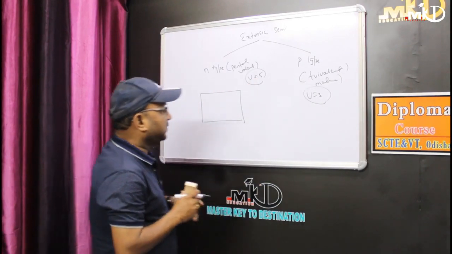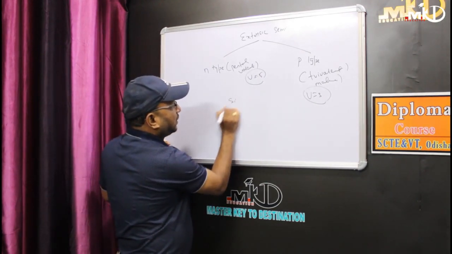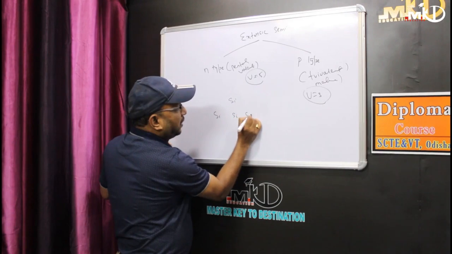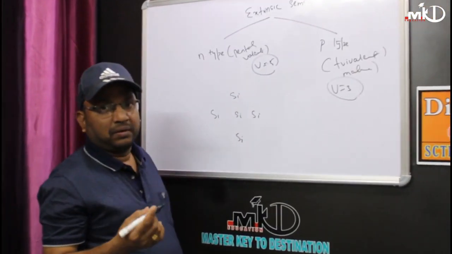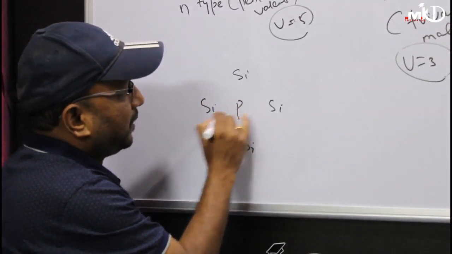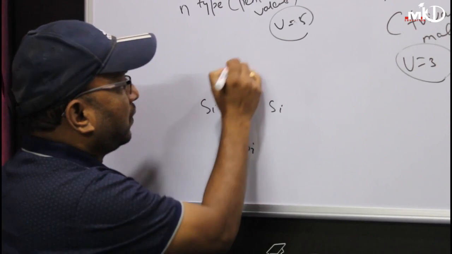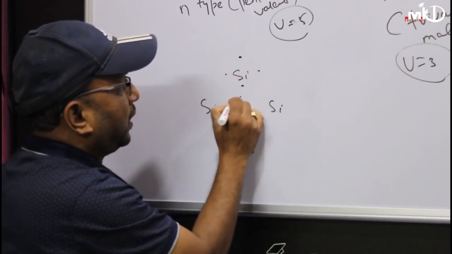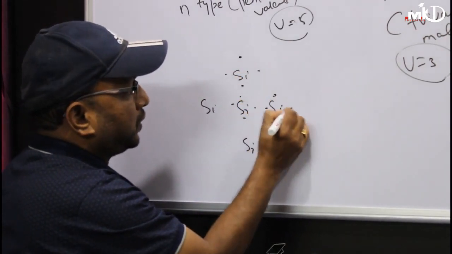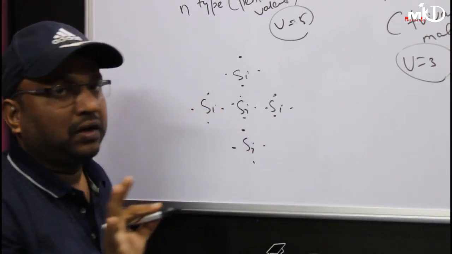And these were already explained last class. Suppose I have a silicon material. If I have only silicon, this is called pure. Silicon has valence 4: 1, 2, 3, 4. This is called a pure semiconductor.